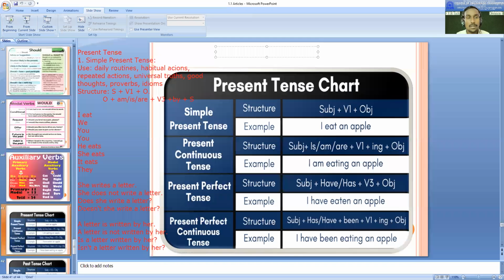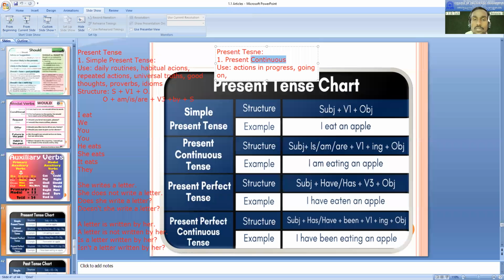So now let's talk about the second one in present tense. In present tense, at second number, we'll go for present continuous. In case of use, present continuous is used to talk about actions which are in progress, actions which are going on, as the word continuous itself suggests.